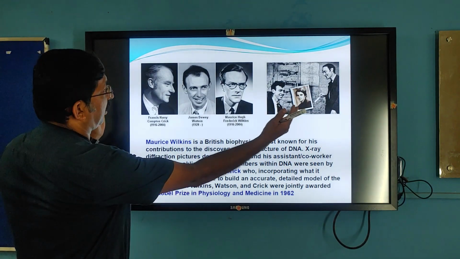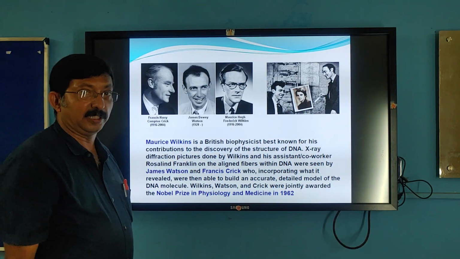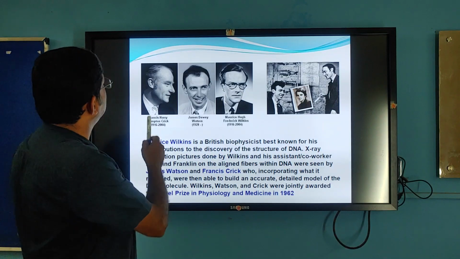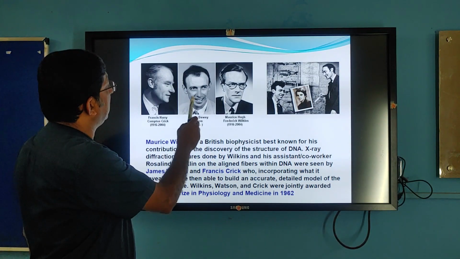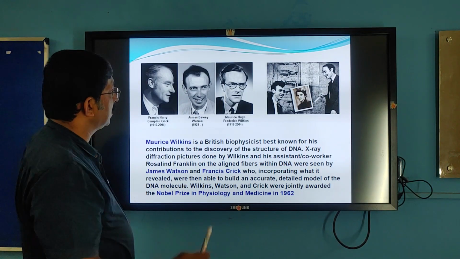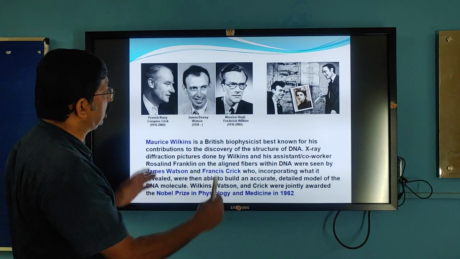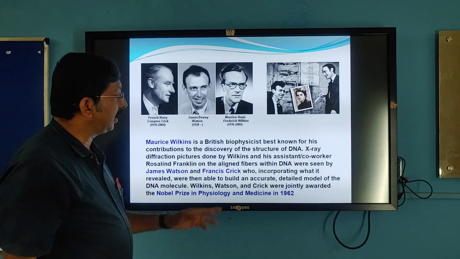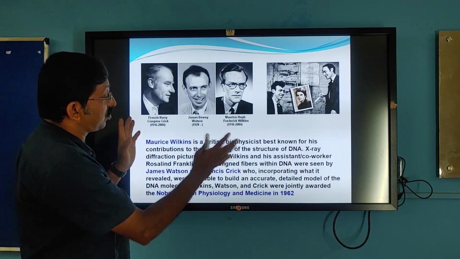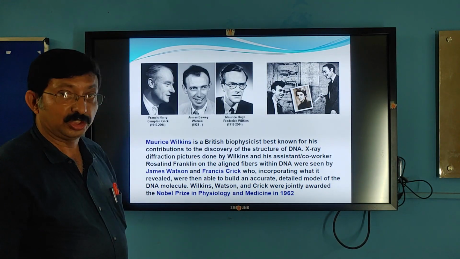See, these are the great personalities who elucidated the structure of DNA. One is Francis H. Crick, James D. Watson, and Morris Frederick Wilkins. These three got the Nobel Prize for their work. They proposed the structure of DNA in 1953 and got the Nobel Prize in 1962.